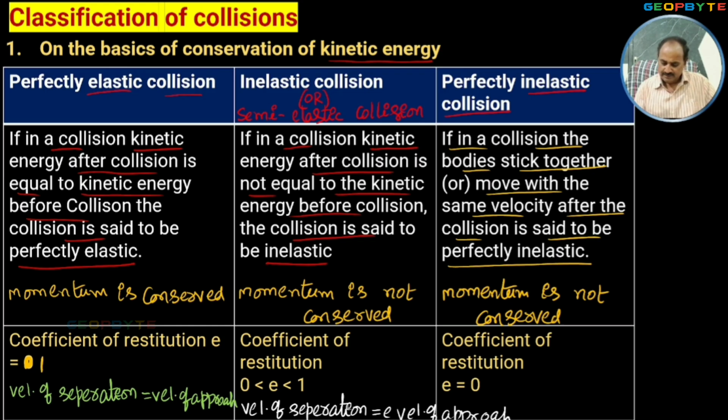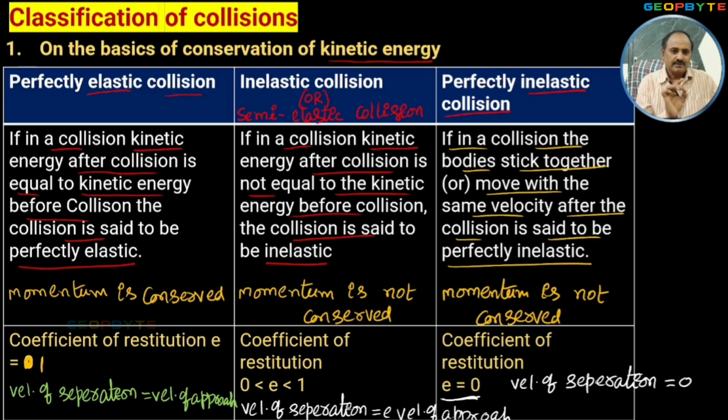Whereas for the last case, velocity of separation is equal to 0, because after colliding, both bodies are joined as a single unit trying to travel with the same velocity. That's why the coefficient of restitution is 0 for a perfectly inelastic collision. That means there is no separation between the two colliding bodies after collision in case of perfectly inelastic collision.